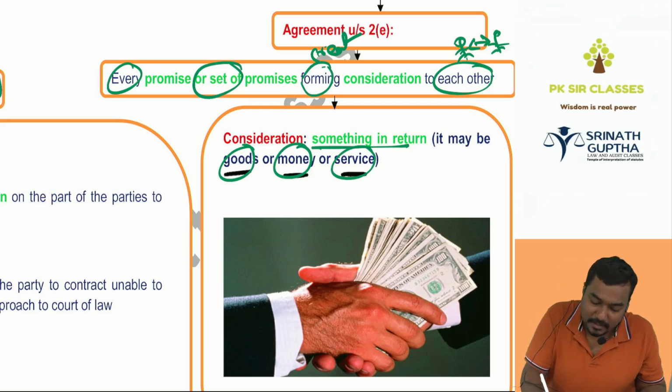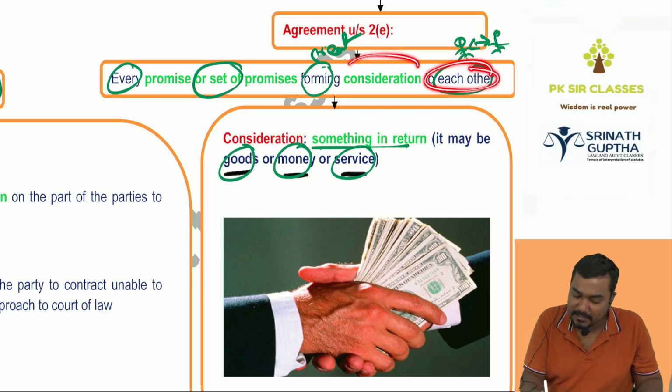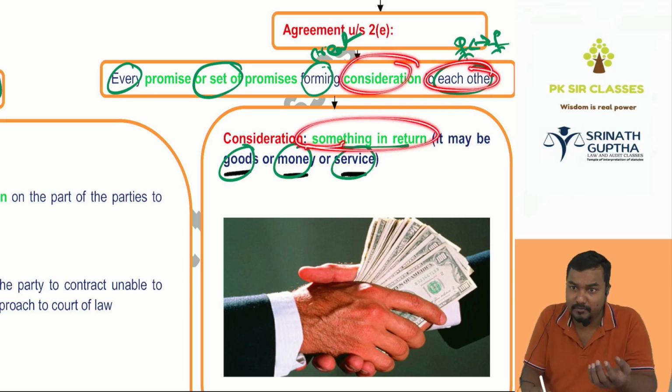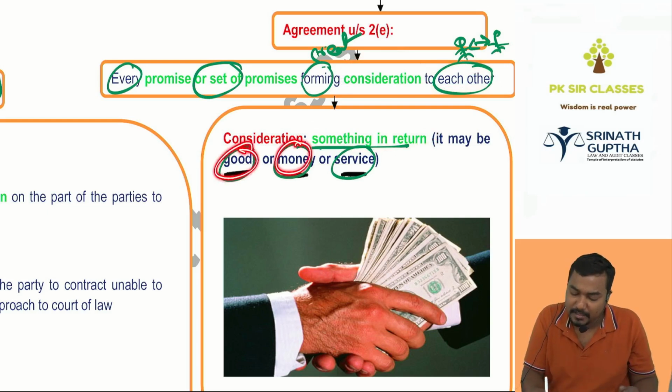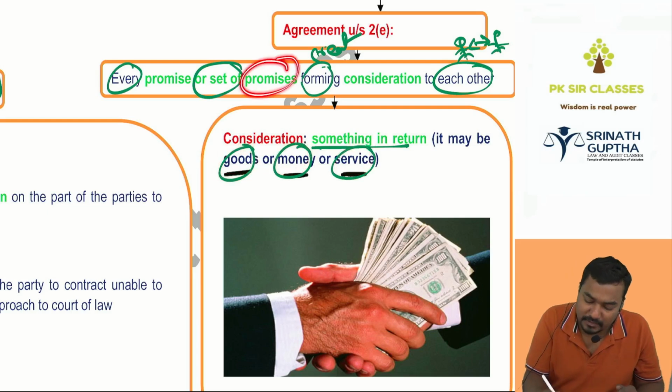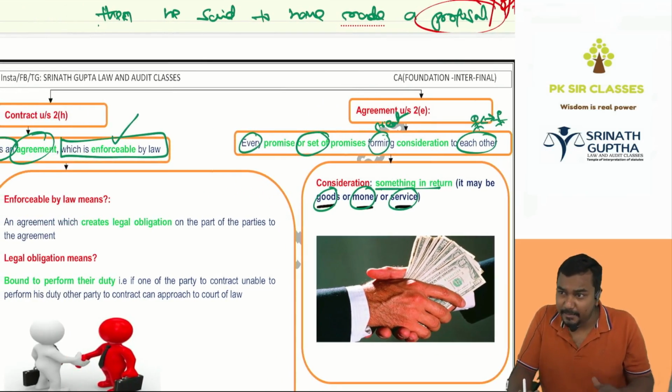So, what's the agreement, sir? Promise or set of promises forming consideration to each other. Each other means one for another. Consideration means something in return. कुछ तो वापस आ रहा. The something in return may be in the form of goods or money or service. Here we don't know one word, that is promise. So contract is an agreement enforceable by law. Agreement means promise, set of promises forming consideration to each other. Consideration means something in return.